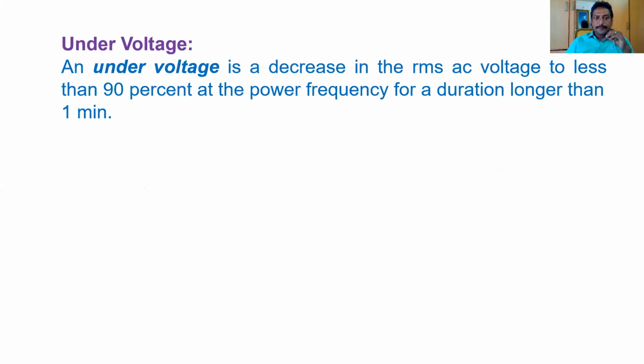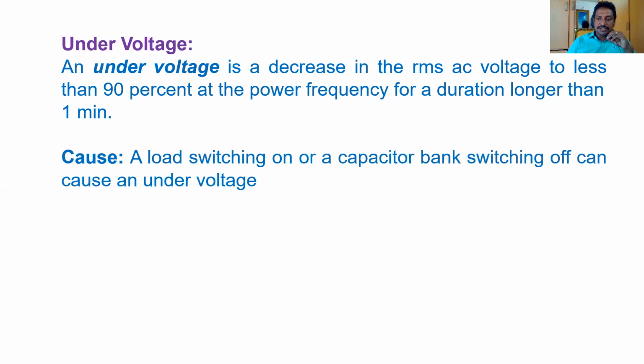Under voltage. Under voltage is the decrease in RMS voltage to less than 90% at power frequency for a duration of more than 1 minute. Again, I'll clarify. Under voltage is nothing but a reduction in the magnitude of RMS voltage to 0.9 per unit, with the time duration more than 1 minute.